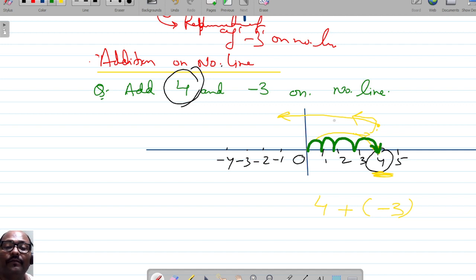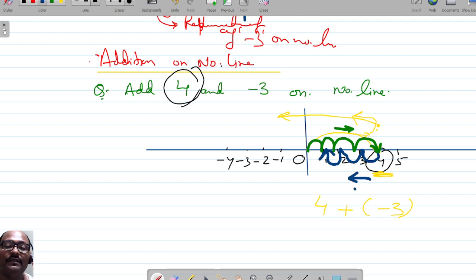After that, the direction is changed, and what we'll do from 4? 3 integers left. That means 1 jump, 2 jump, 3 jump. This is towards left.